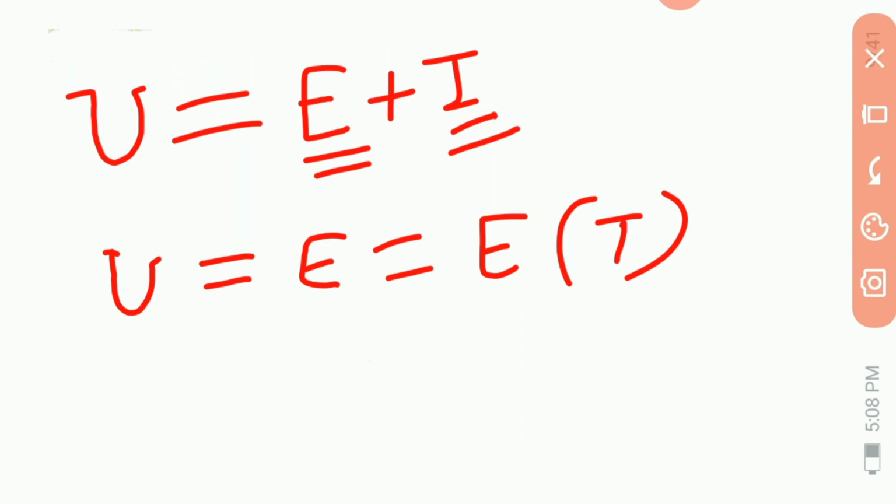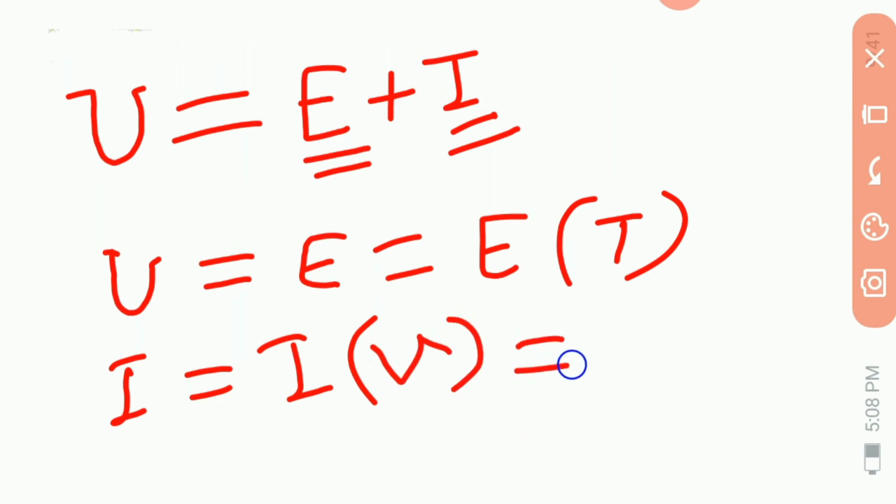For the real gas, however, I is not equal to 0. This article on internal energy of gas is also finished.